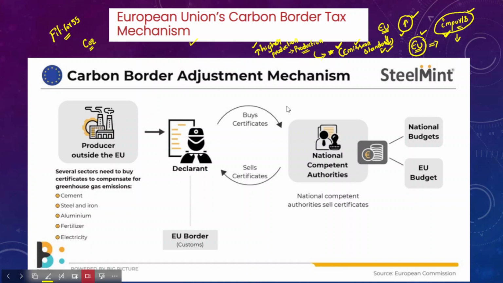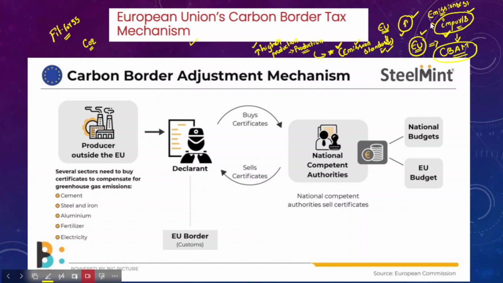In order to deal with this, they have introduced the carbon border adjustment mechanism. As part of this mechanism, there are certain countries where, while producing a product, they don't meet the emission standards imposed by the European Union.